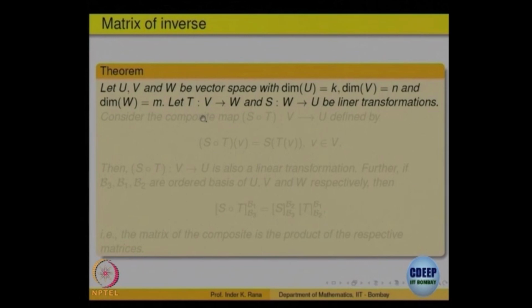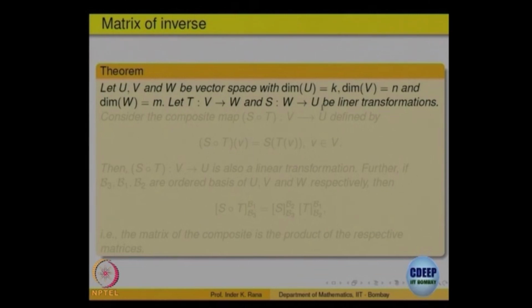So, what I can do is I can take a vector v in V, by T it will go to a vector T v in W, and under S that vector will go to S of T v which is in U. So, that is a composition of the two linear transformations, right, like composing maps.